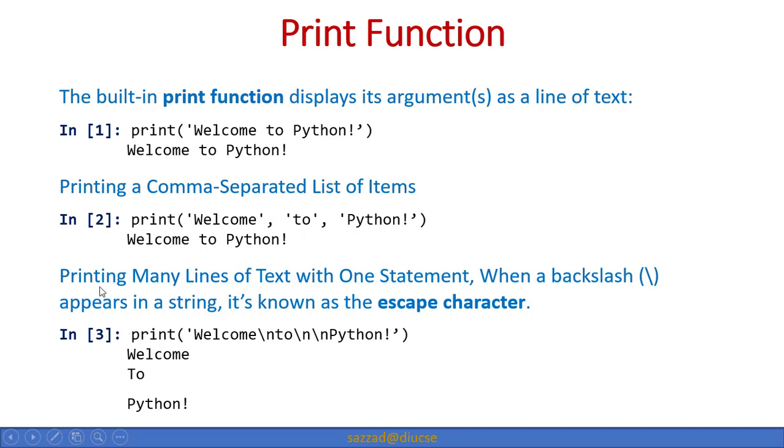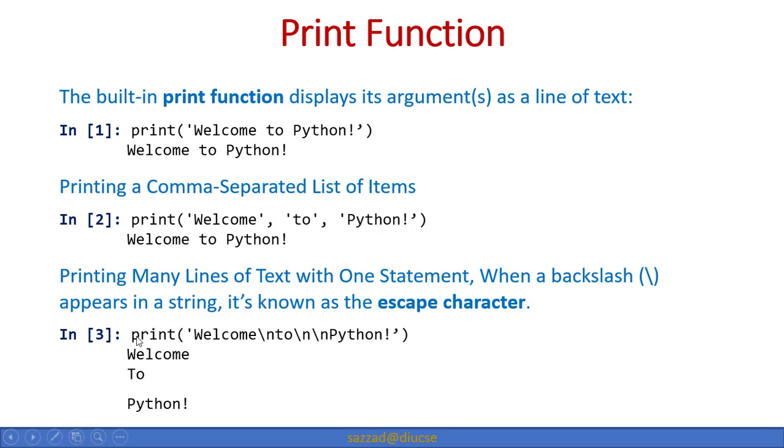And then printing many lines of text with one statement, where the backslash appears in the string, it's known as the escape character. So the backslash is actually known as the escape character, and we use \n as a new line character as well.